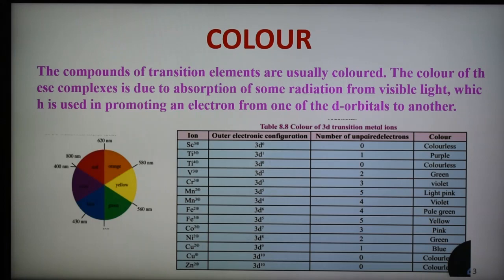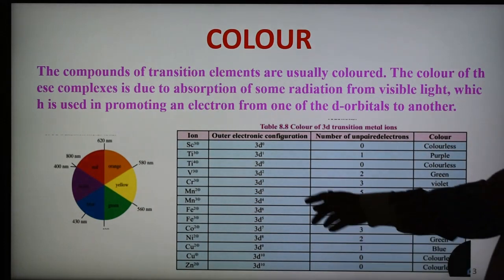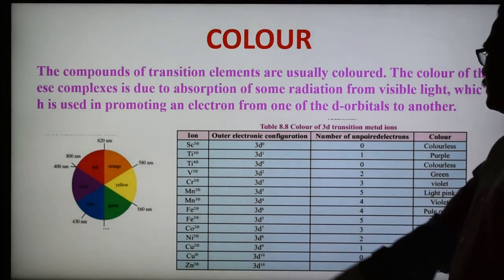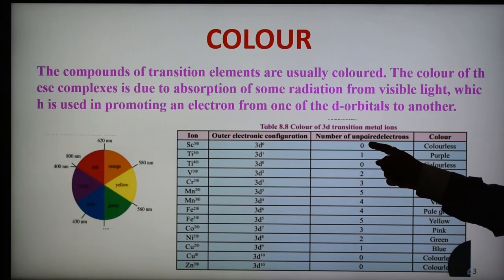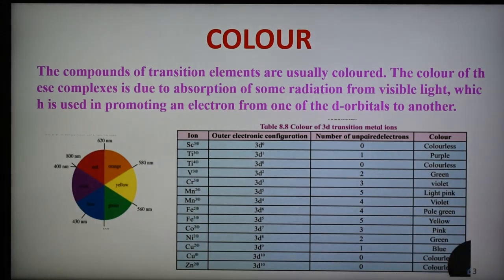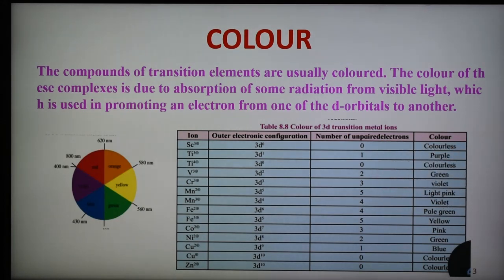And this table shows the metal ions of the first transition series, the number of d electrons, the unpaired electron position in the orbital, and the colors. If the metal ions have 0 unpaired electrons or are completely filled, in that case the metal ion is colorless. So when there are 0 unpaired electrons, it is colorless, but when they contain one or more unpaired electrons, then they show color. Different colors are there depending upon the nature of the metal ion.